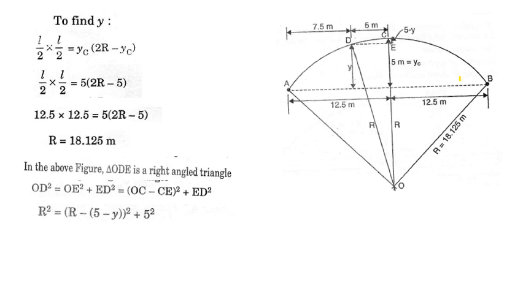Here see, it is asked to find out the bending moment at a distance of 7.5 meter from the left support, as I told. But here in the circular arch we measure x from the midpoint. So total distance is 12.5 meter. So 12.5 minus 7.5, that is 5 meter. Okay, x you have to substitute here as 5. This is x, that is ED square, this length ED. Okay, so substitute that.